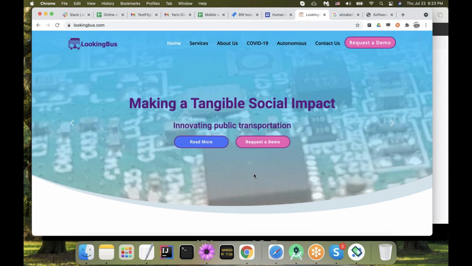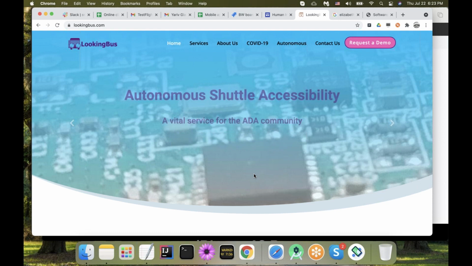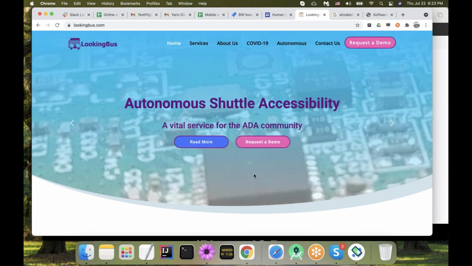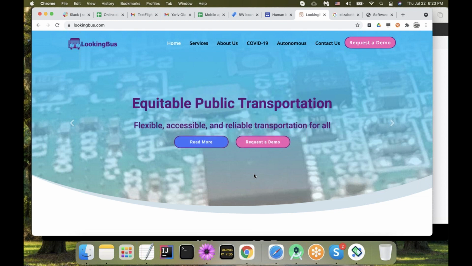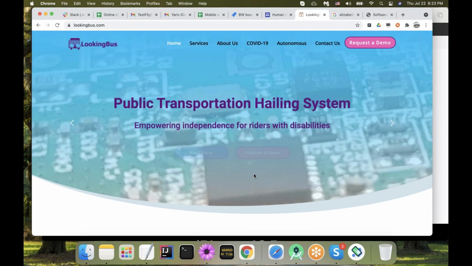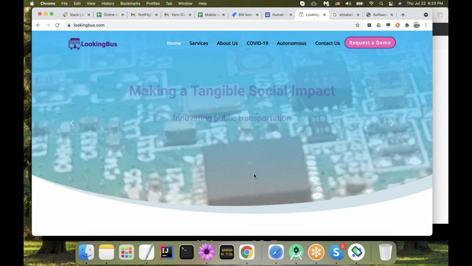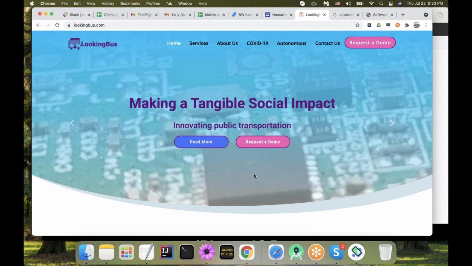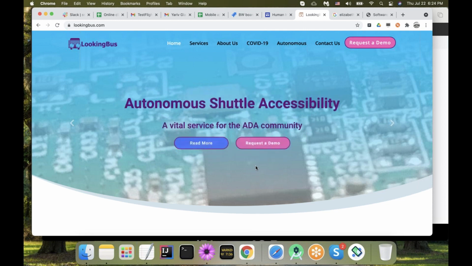The bus driver is notified the person with disability is waiting for the bus, and then when they take the bus, the app reminds them to get off the bus, and they go to the final destination. A very neat app with a lot of things to explore from the testing perspective.